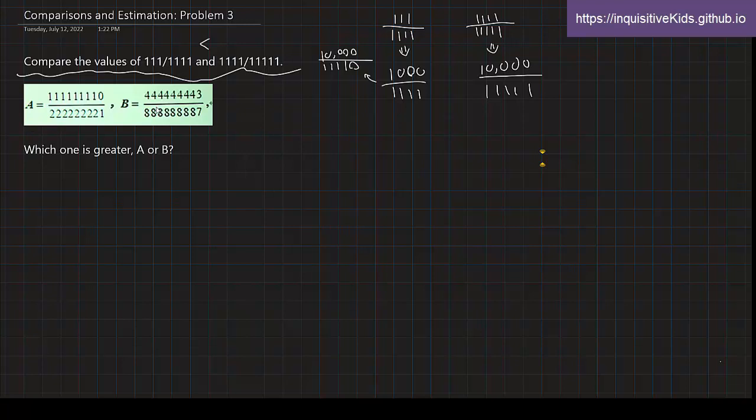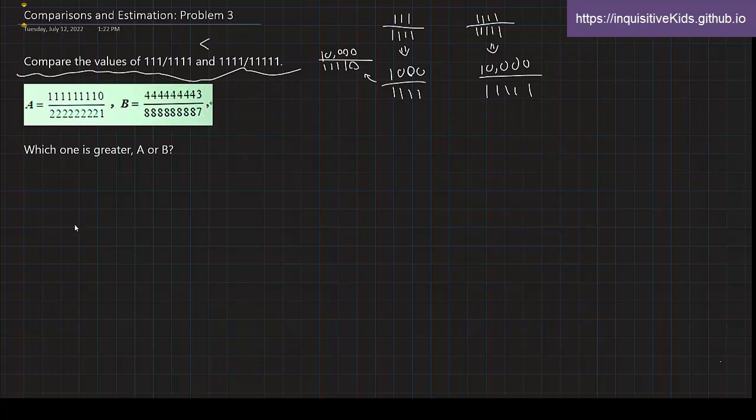So since the first 8 digits of A and the first 8 digits of B are so similar, in fact, they're the exact same value actually, the problem really is asking us to look at the last digit on each of the numerators and each of the denominators. So this is 0 over 1, right? And this is 3 over 7.